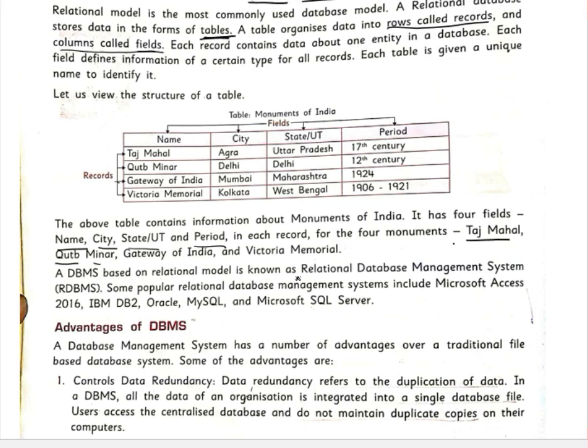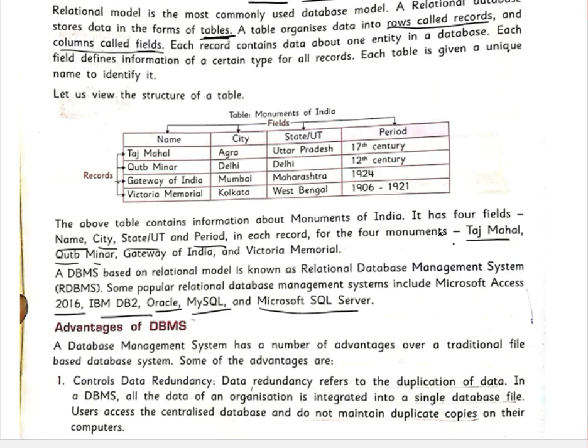So a DBMS based on the relational model is known as a Relational Database Management System. And some popular relational database management systems include Microsoft Access 2016 or IBM DB2. These are some softwares. Oracle is a software. MySQL is a software. Microsoft SQL Server is also a software in which we can use the relational database management system. Okay, so we can edit it, add the detail or delete the detail or manage it.